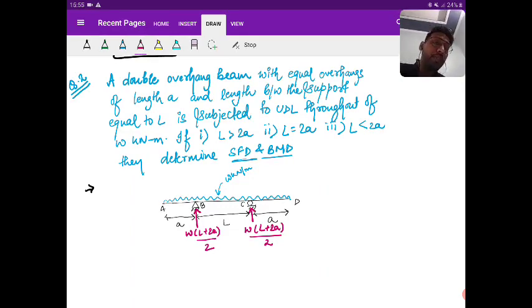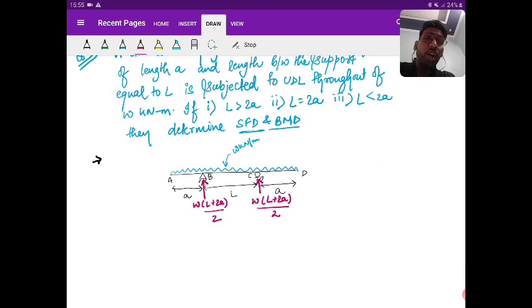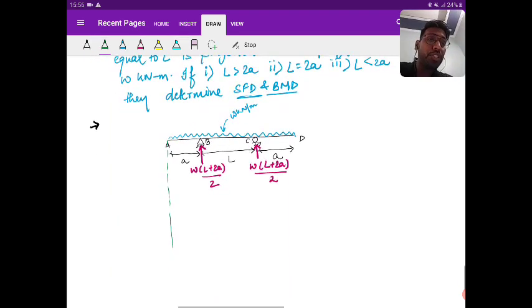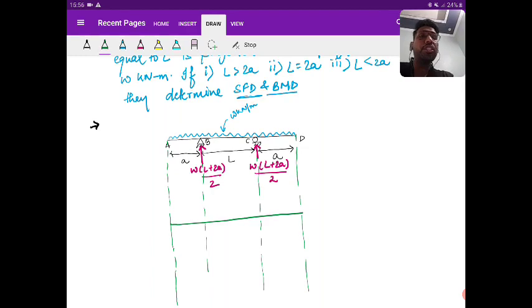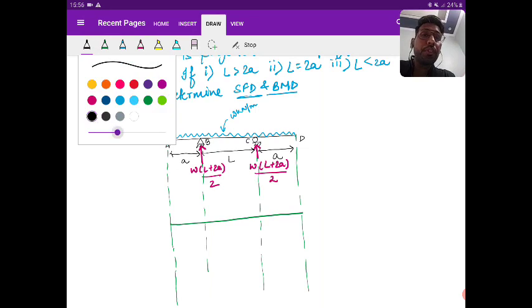Right. Now, can you draw the shear force diagram directly? Yes or no? Yes, you can. Okay, see then.